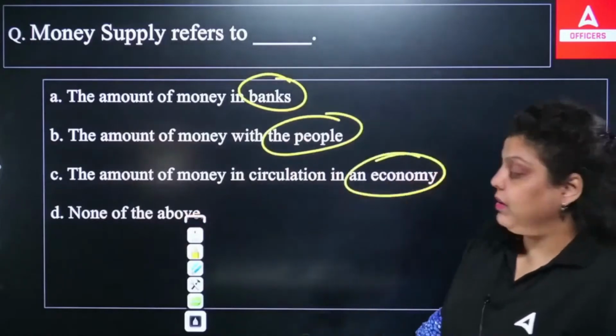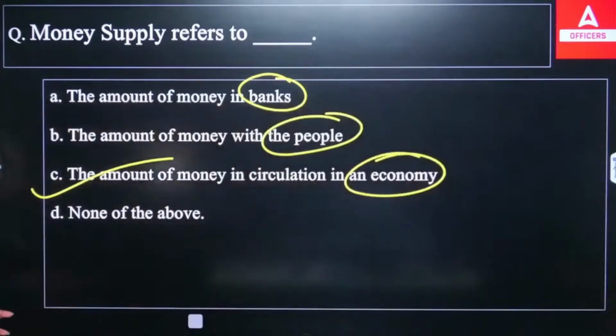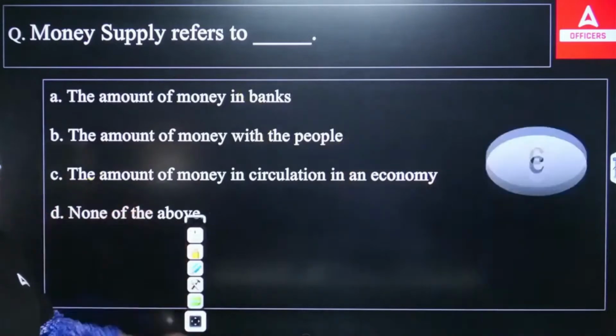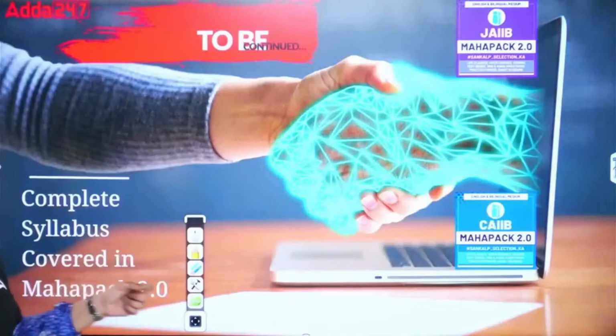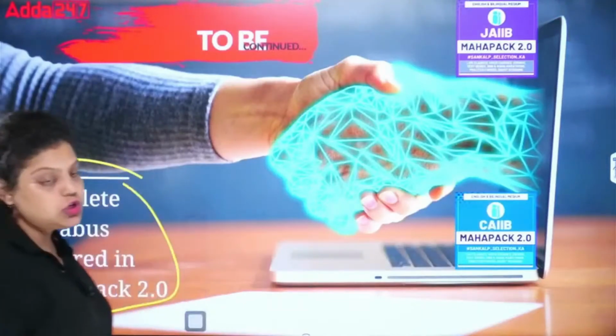So which of the following will be the right answer? Obviously C. Whatever money and liquidity is available in the economy, that is known as your money supply. So the right answer is C option. Clear? So this is how we have discussed your chapter number 14.